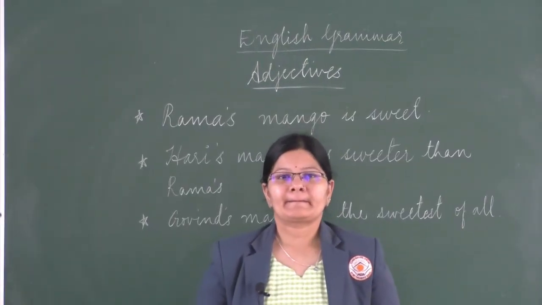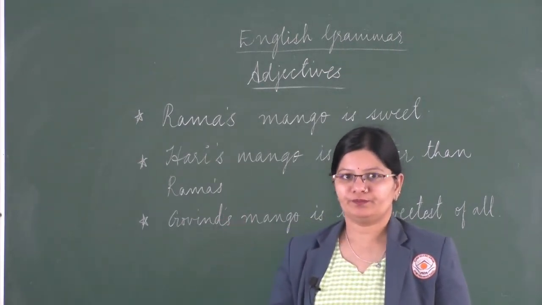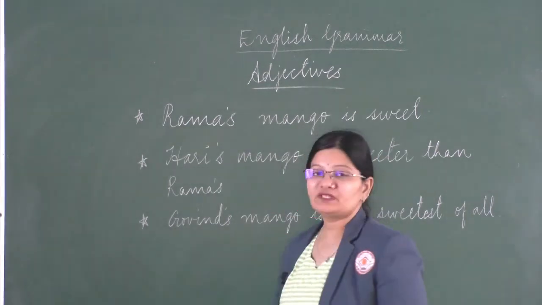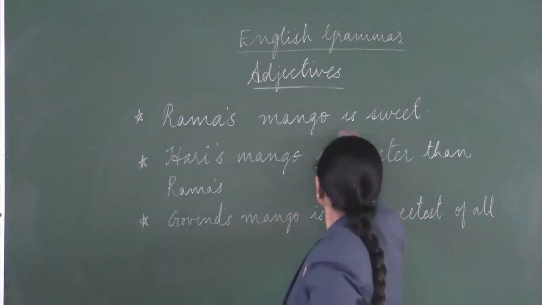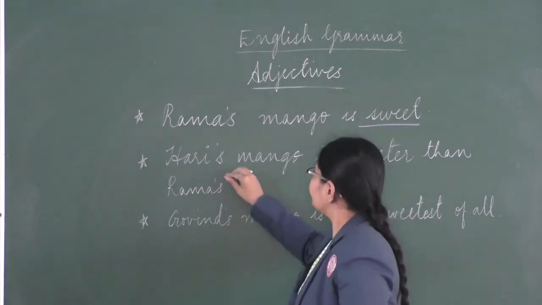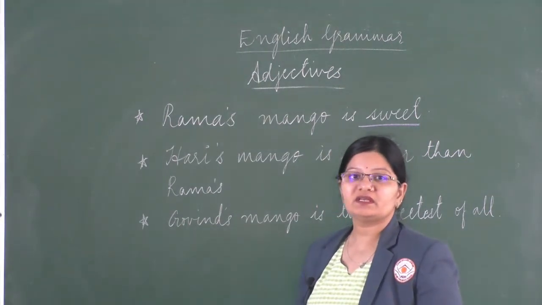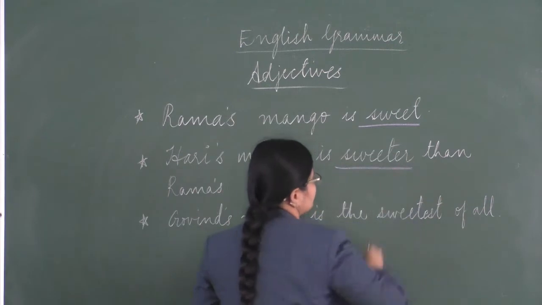Children, now I want you all to look at the examples mentioned on the green board. It says Rama's mango is sweet. So which is the adjective here in the sentence? Yes, you are right, it is sweet. Hari's mango is sweeter than Rama's. So which is the adjective over here? Yes, you are right, it is sweeter.